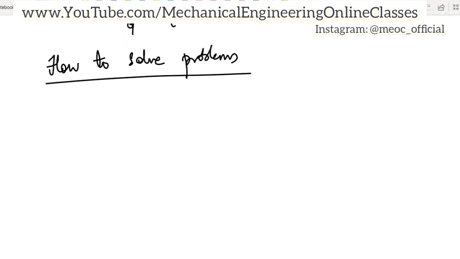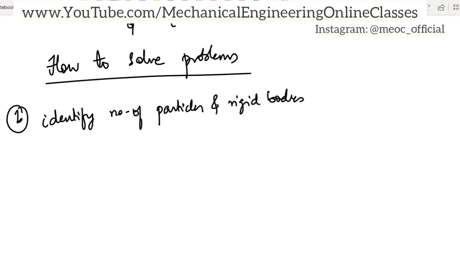So let us see how to solve problems. The first step is that we should identify the number of particles or rigid bodies that are there in the system. We should also find their direction of motion. The next step is to find a kinematic relation between acceleration of different particles and rigid bodies.